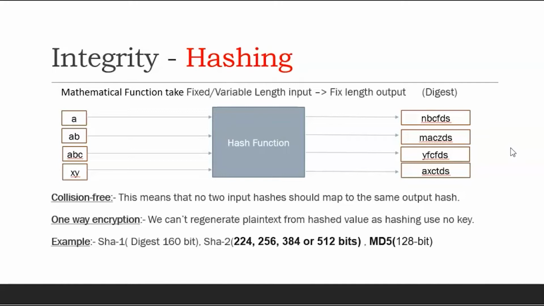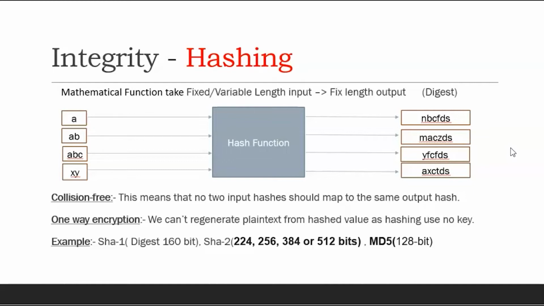So whenever we store a password, it is stored as a hash value in the database. When the user next time gives the password, it is hashed again with the same hash function, and the hash value of the user input is compared with the database value. So this is how the hashing works. No one can decrypt the password or read the password.